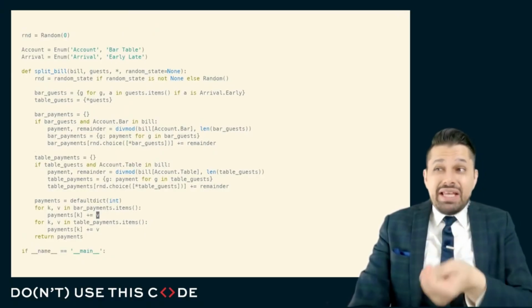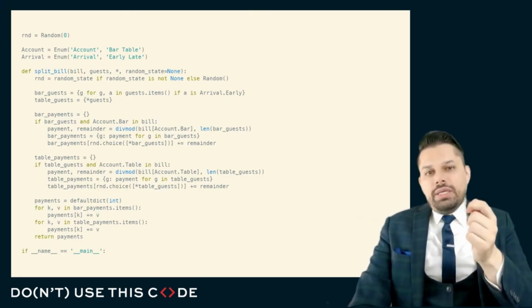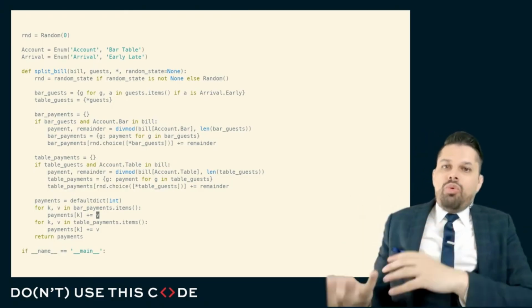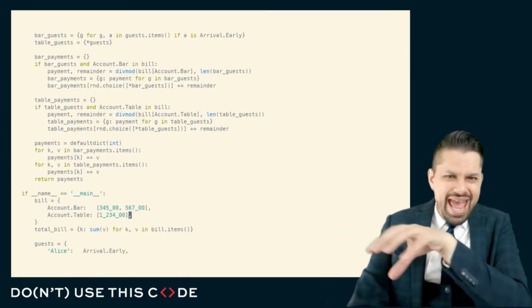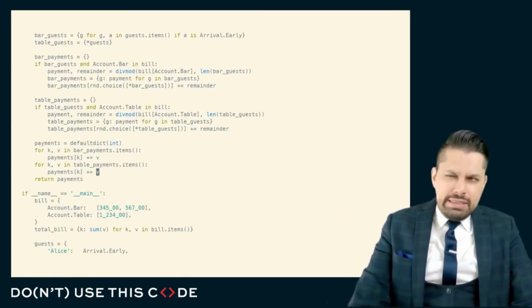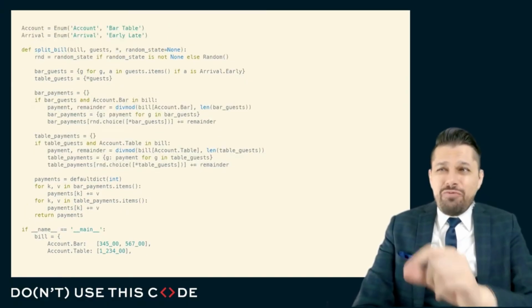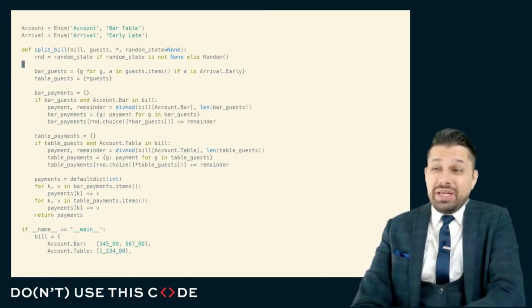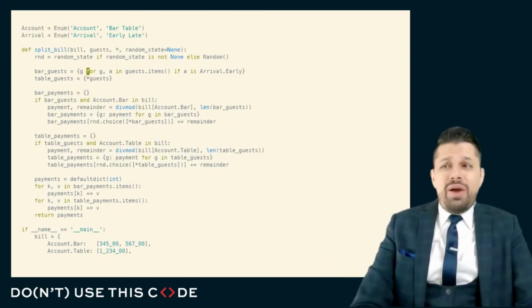Note that this is not atypical of beginner code. Namely, that even though the underlying modeling of the parts of the bill was some kind of data-driven structuring, that is to say, we could imagine adding in extra entities here, it still may require extra entities being added into this code. Note that if we added in one more section, like pre-drinks, this code would be wrong because we didn't account for that with another loop.